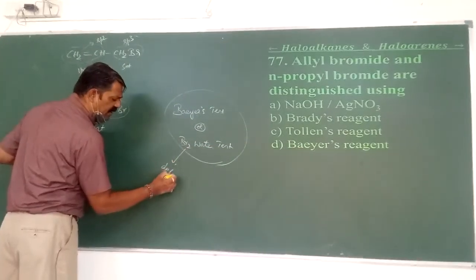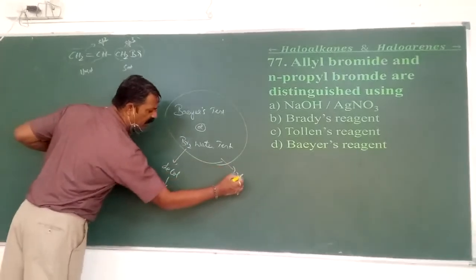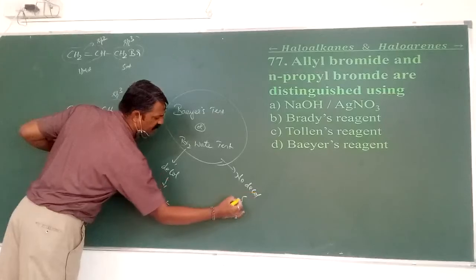If decolorization takes place, it is unsaturated. If there is no decolorization, it is saturated.